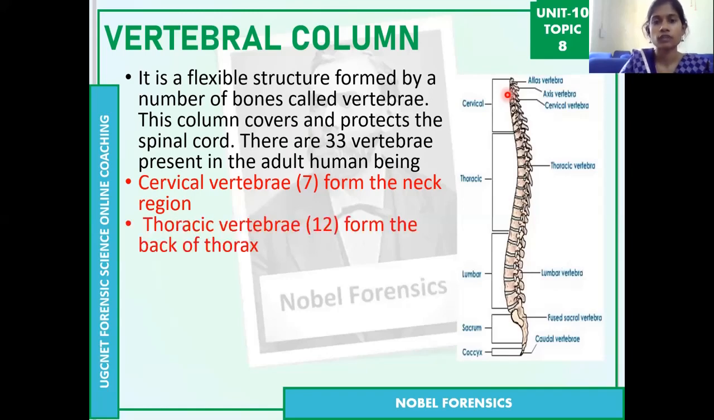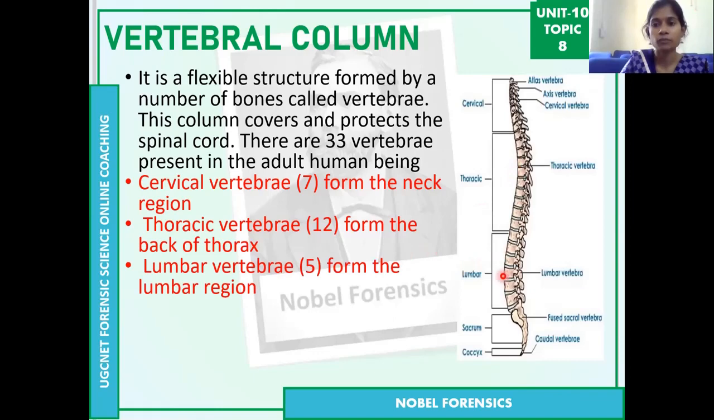Then the next one is the thoracic vertebrae, which has 12 bones. The ribs which attach to the sternum at the front attach at the back to the thoracic vertebrae, in the thorax region. So the 12 pairs of ribs connect to the sternum in front and to the thoracic vertebrae at the back. Then the lumbar vertebrae have 5 bones. So these three are the main types: cervical vertebrae, 7 bones; thoracic vertebrae, 12 bones; and lumbar vertebrae, 5 bones.